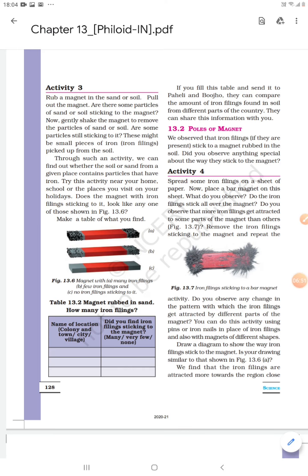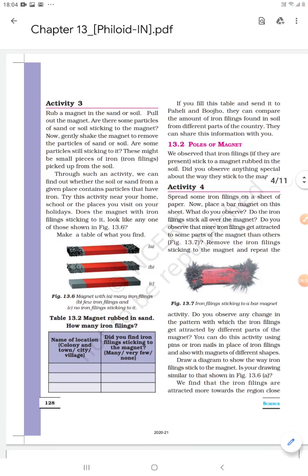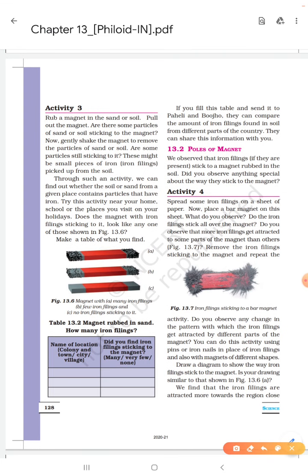Dear students, what to do? You will rub this bar magnet in that sand, and then pull out the magnet. You will find some particles of sand sticking to the magnet.